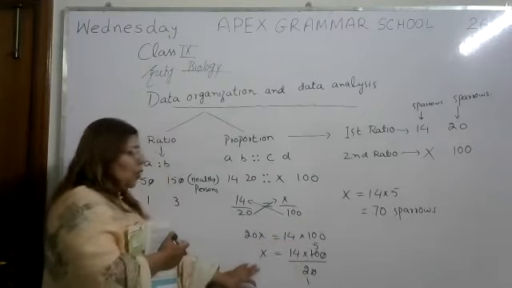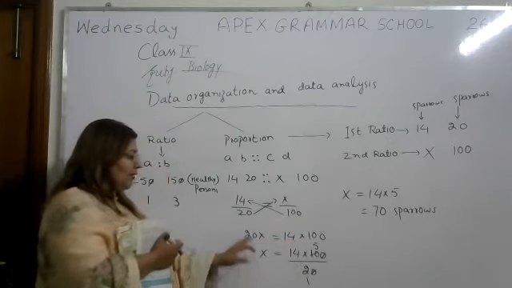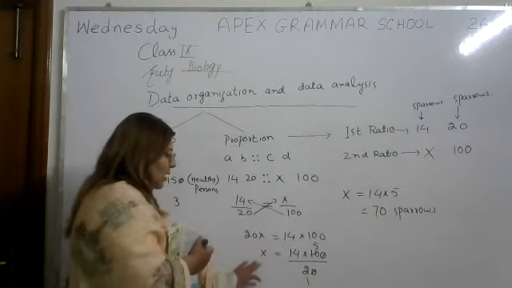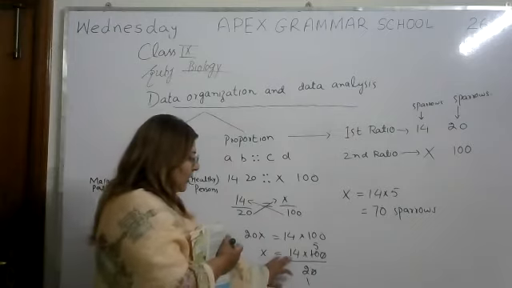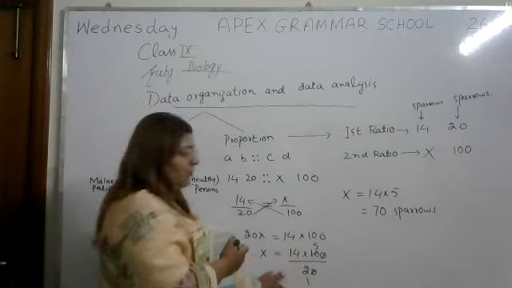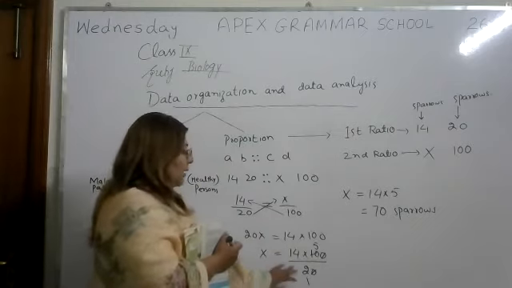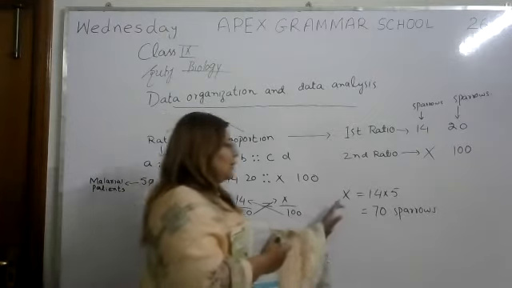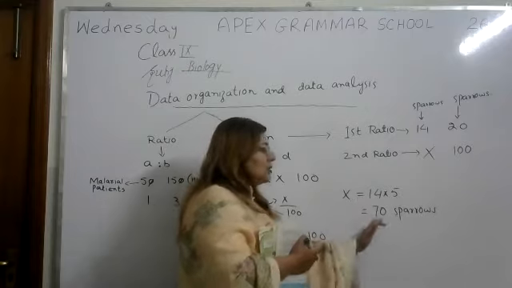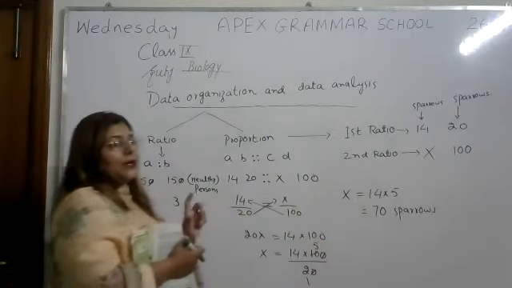Then because we only need the value of x, we will divide by 20 on both sides. So here 20 will be removed, and we get the equation 14 into 100 divided by 20. By simplification, when we cut them, we get the answer x is equal to 70 sparrows. So we get two answers.